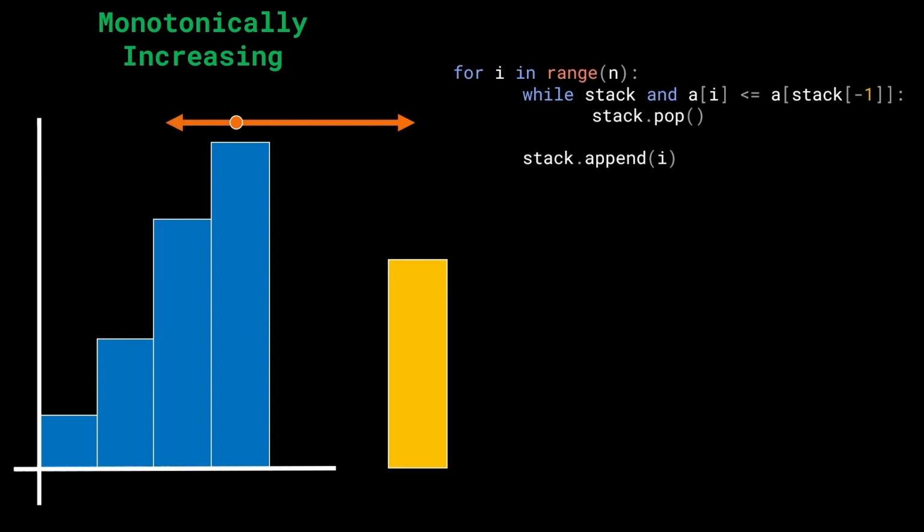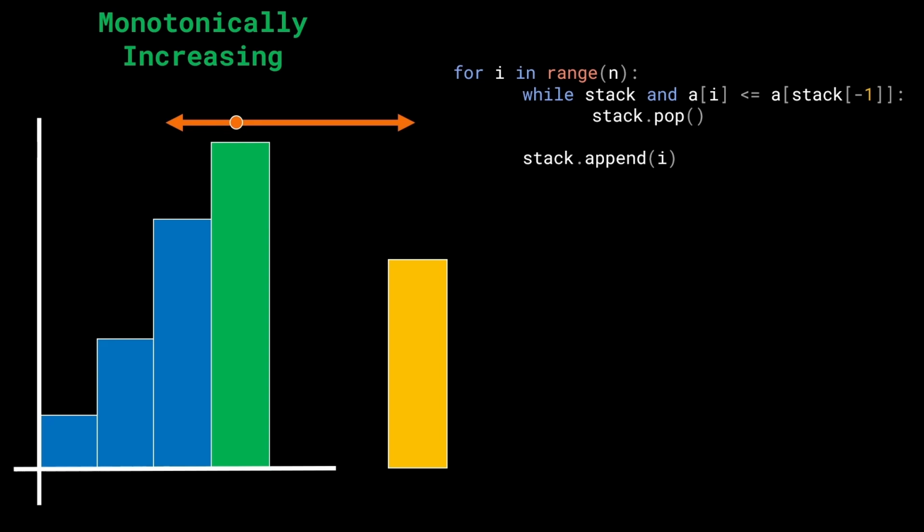Since we have a monotonically increasing stack, by the nature of the stack itself, we can say that just look at the left of the stack top and you will be able to find a lesser value. This is by default because we have used a monotonically increasing stack. And this way we have found the left and the right bounding indices for any given element, right? So we have found the answer for this guy.